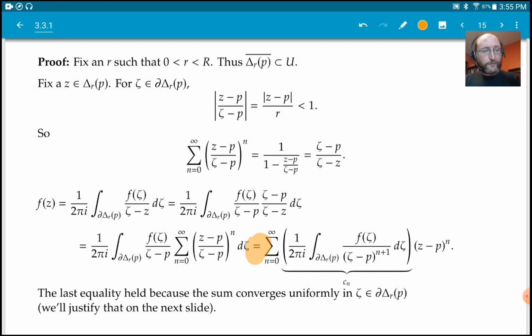So uniform in the zeta, where zeta goes over the disk. Whatever parameterizing variable I use, it's an integral from 0 to 2 pi, with e to the i t somewhere.